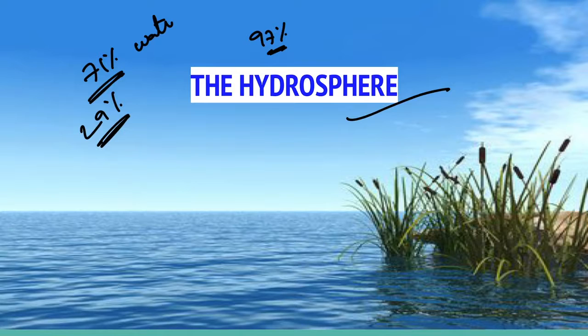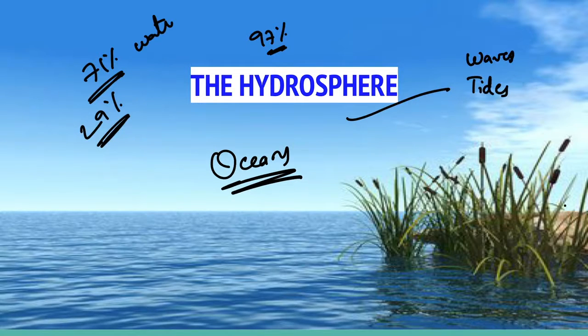A large proportion of the rest of the water is in the form of glaciers and ice sheets, and some is under the ground, and a very small percentage is available as fresh water which is potable for drinking and human use. Oceans are the major part of the hydrosphere and they are all interconnected. The ocean waters are always moving. The three chief movements of ocean water are waves, tides and ocean currents.